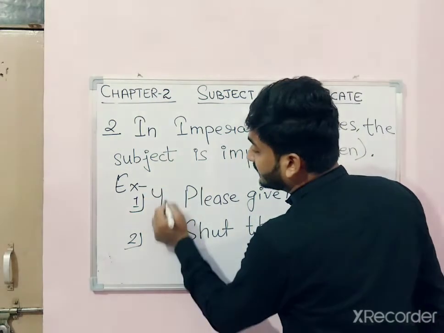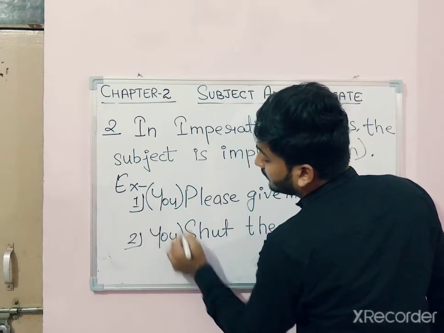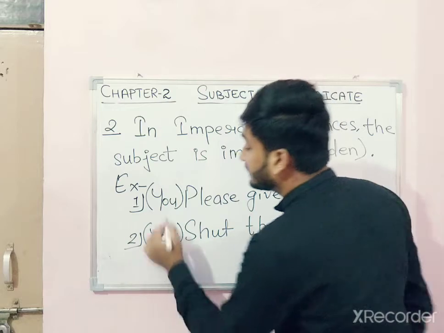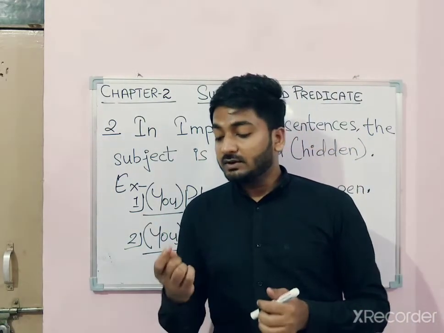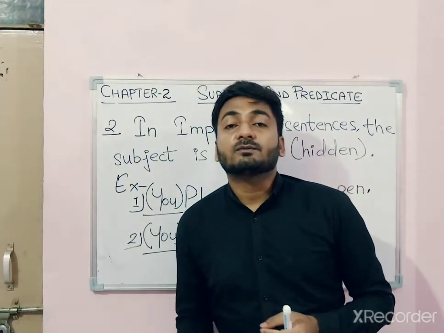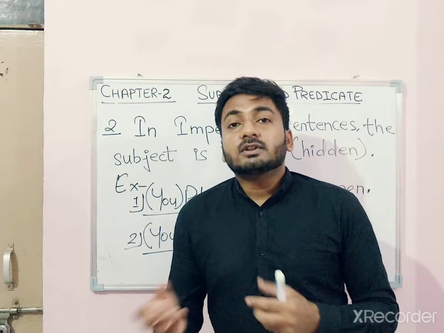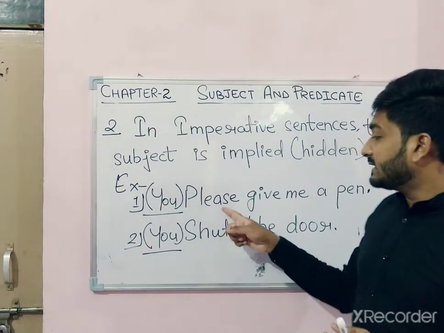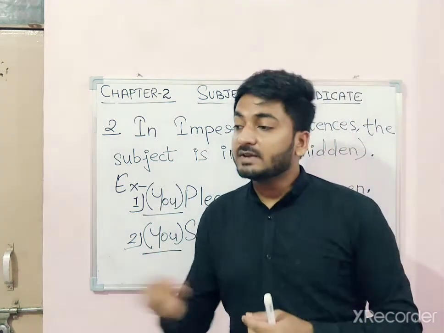You is the subject which is hidden, and we write it like this. Before the sentence we will write it in a bracket, you. When we are giving an order to someone, or requesting someone, we always call them you. So whenever we say to someone, please give me a pen, we are asking that person.